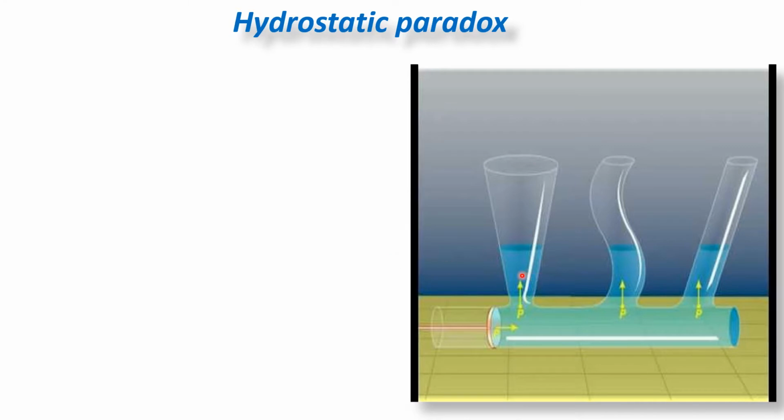So if I consider one point over here inside the fluid or inside the liquid and I consider the area surrounding that point is suppose small a, then this liquid column above this area exerts the force on that area which is equal to suppose F, which is nothing but the weight of the liquid column. So the pressure exerted at depth h at that point is nothing but force upon area, and as the depth of the point inside the liquid increases, the pressure increases. So P is equal to h rho g, which is nothing but the pressure due to the liquid column at depth h below the free surface of liquid.